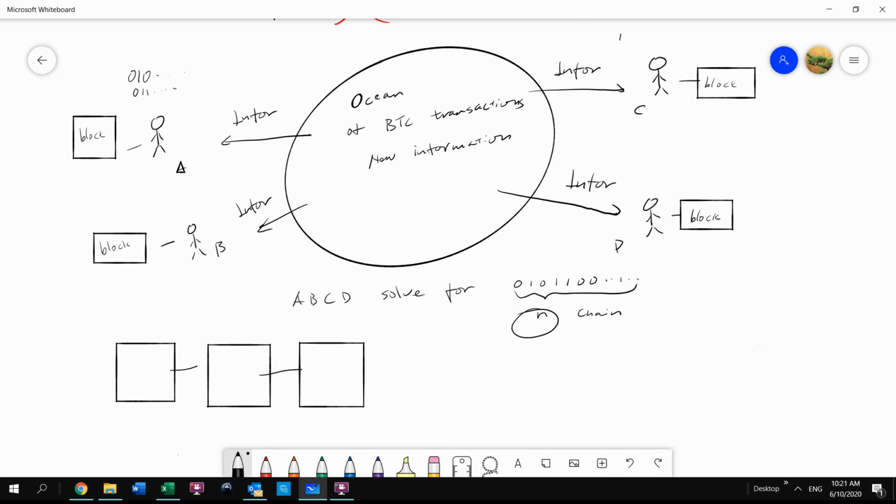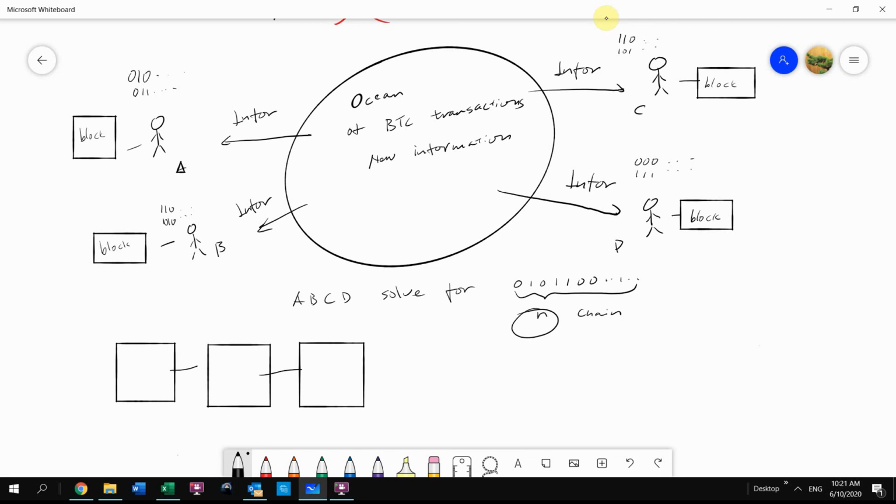And C will try 1, 0, 1, or 1, 1, 0, keep trying that way. And D will try 0, 0, 0, 1, 1, 1, and then keep trying. And everybody is using their computer power to do this tedious work, trying to solve for this chain of numbers.